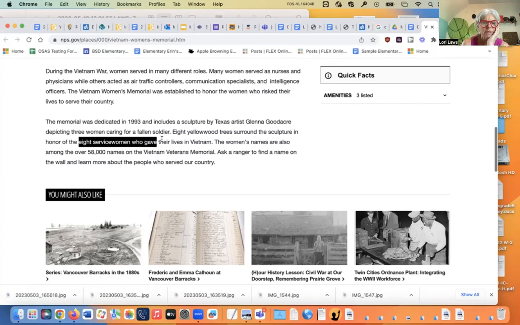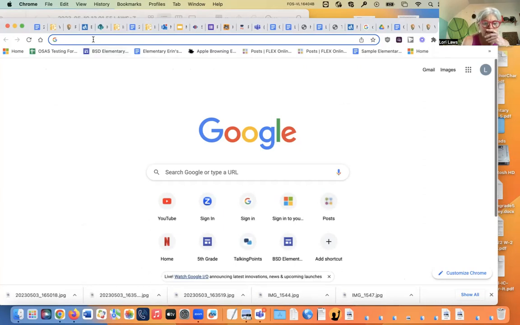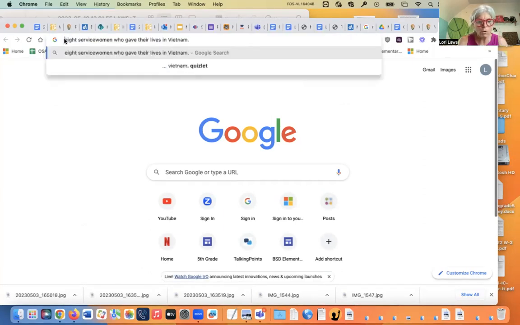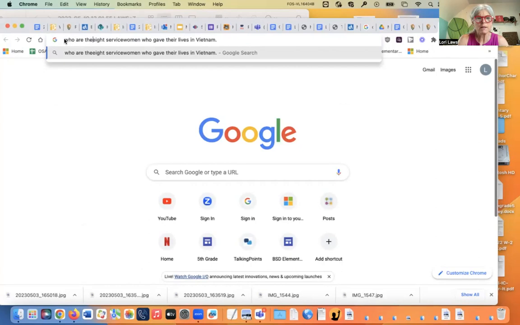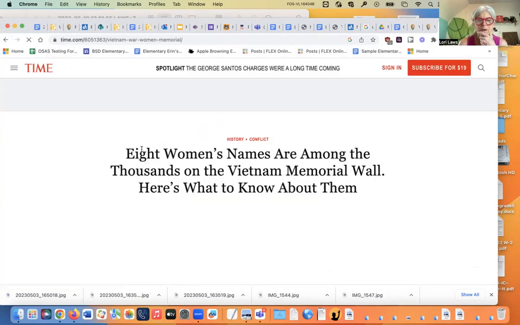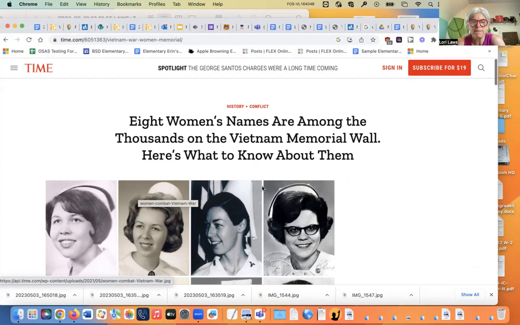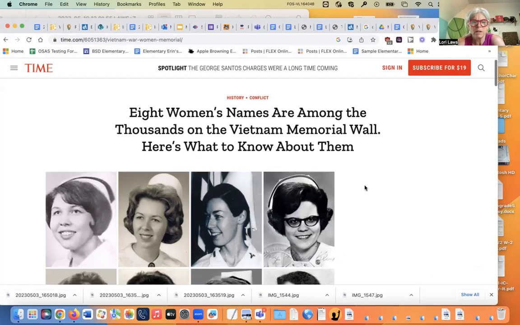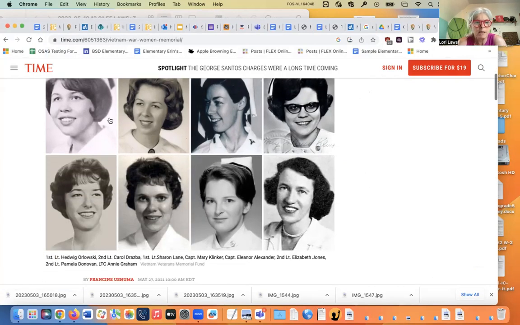So one thing I can do is I can highlight that, copy it, go to a new tab, paste it in. Who are the 8 service women who gave their lives in Vietnam? Oh, the American military women who lost their lives in Vietnam. Wow, 8 women's names are among the thousands on the Vietnam Memorial Wall. Here's what we know about them. And this is going to tell me all about these 8 brave women.